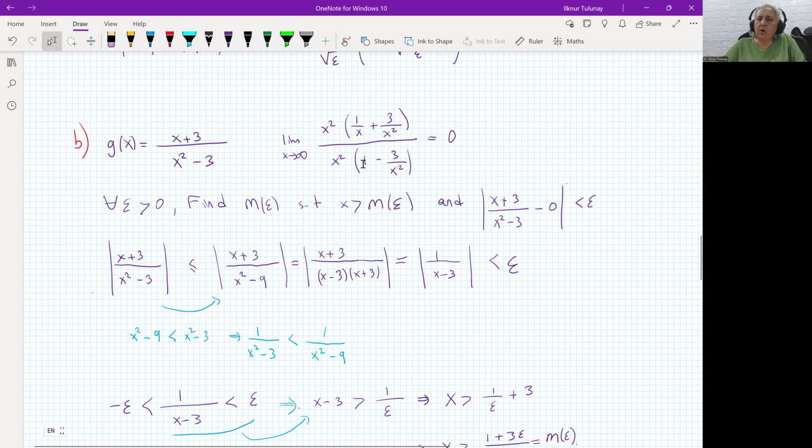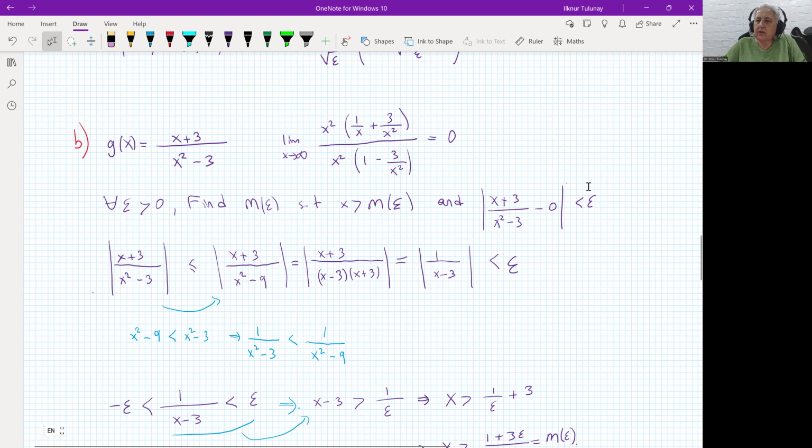So this will be 0 over 1, so it is just 0, so the limit is 0. Now we would like to prove this limit is equal to 0 by using the delta epsilon definition. For every epsilon bigger than 0, we would like to find m epsilon such that x bigger than m epsilon and the function minus the limit, absolute value, is smaller than epsilon.